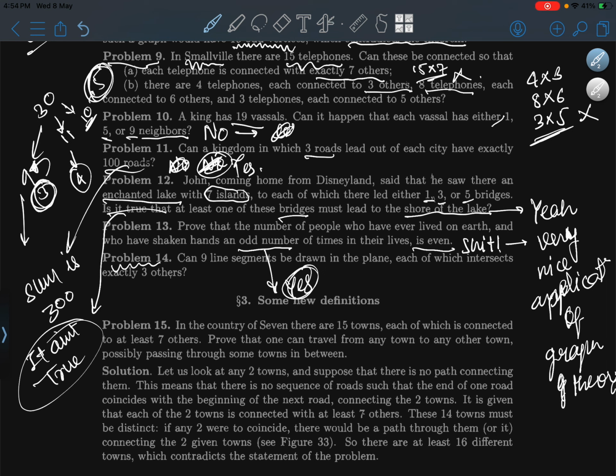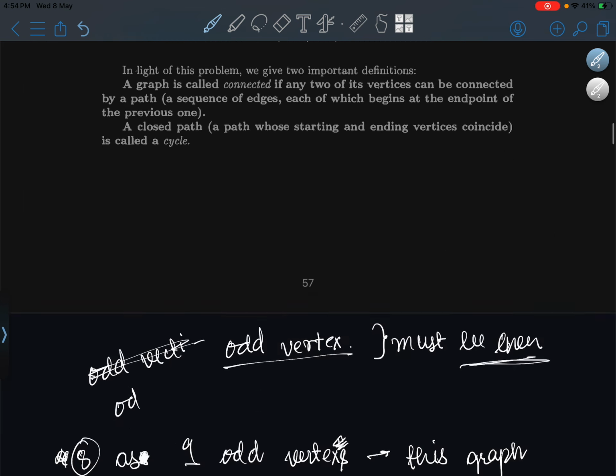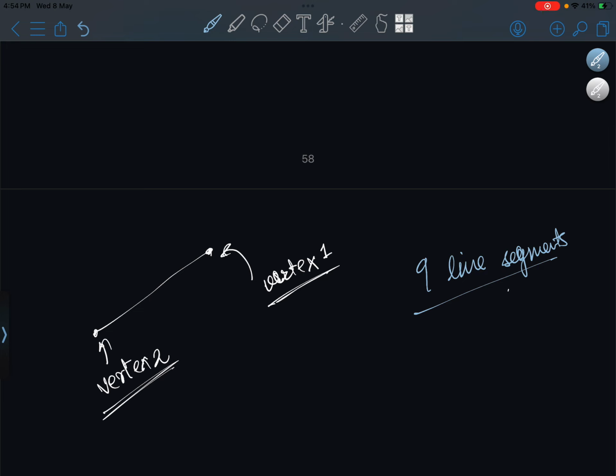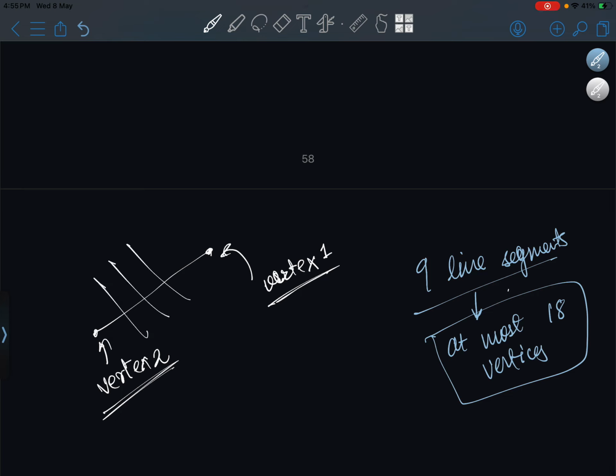Can 9 line segments be drawn in a plane, each of which intersects exactly three others? Yeah, if it means that, at most 18 vertices. That's what I can think of. At most 18, and each of them intersects at 3 points.